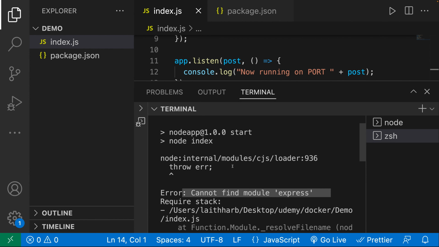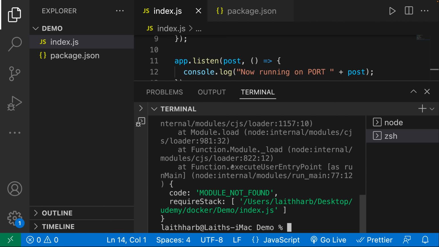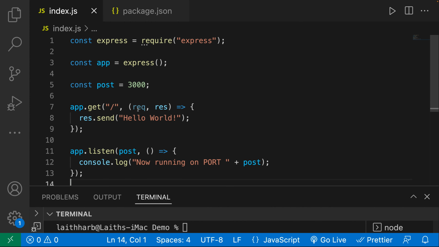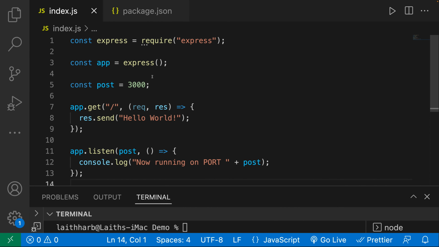Now maybe I'm super new to Node and Express and I don't even have Node installed, and I might get another error. And you can see the troubles that I can potentially have when trying to run an application locally. Now this is an extremely simple application, so you're probably not going to have as much trouble.